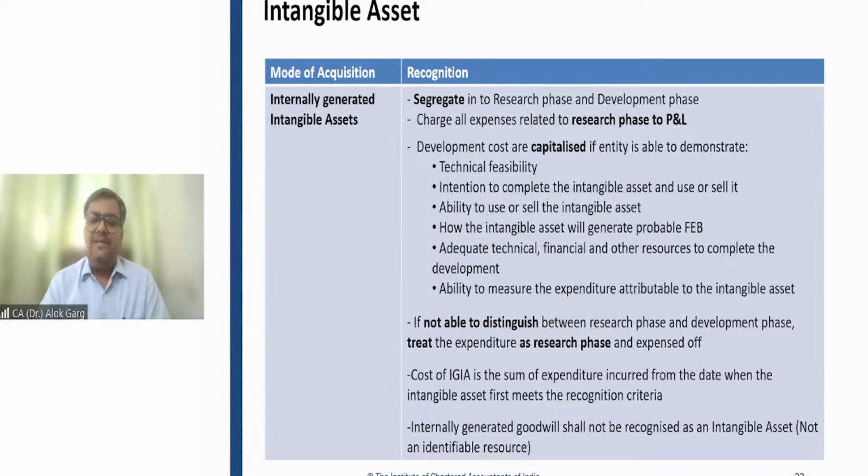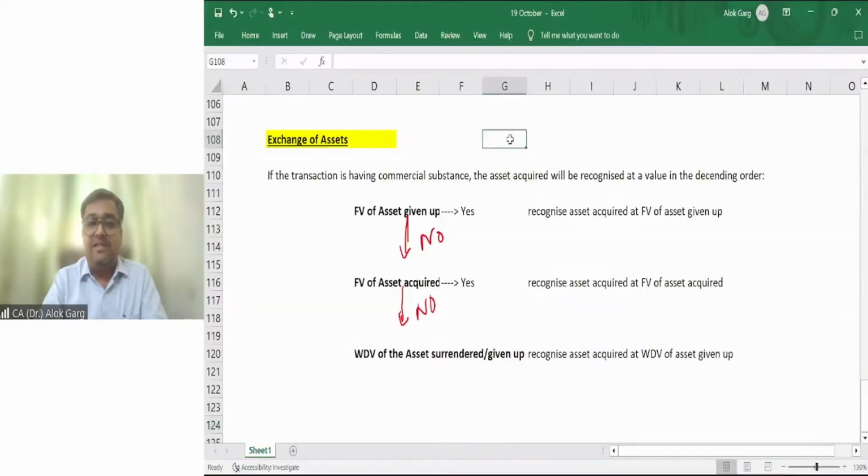Right. So friends, number one, the standard says that whenever there is an internally generated intangible asset, you have to split the internally generated intangible asset into two parts. Sir, what is that split? One is research and another one is development, right?